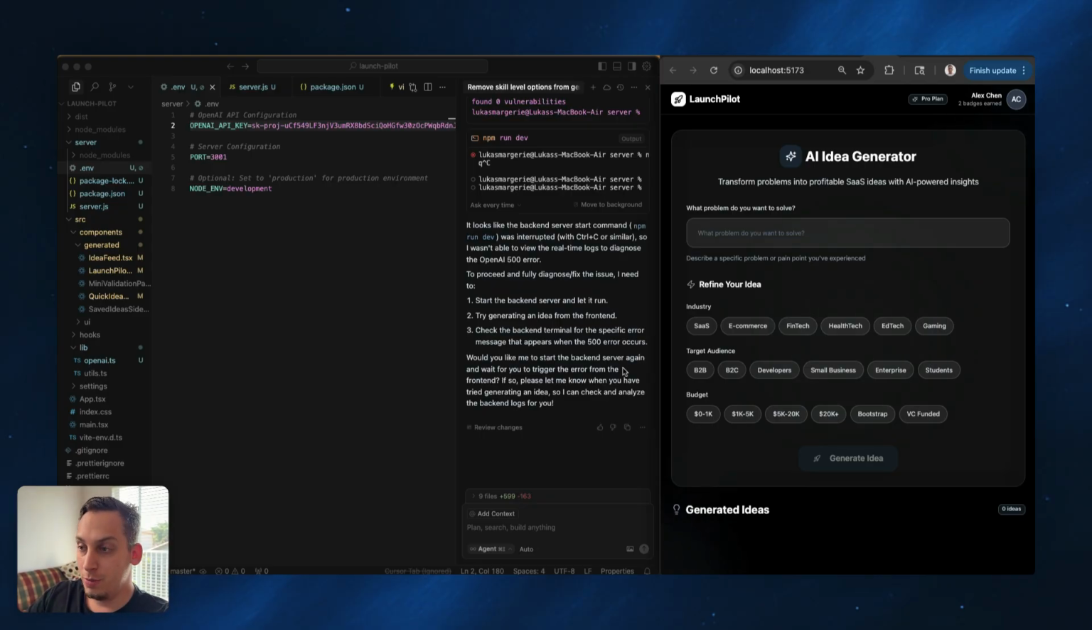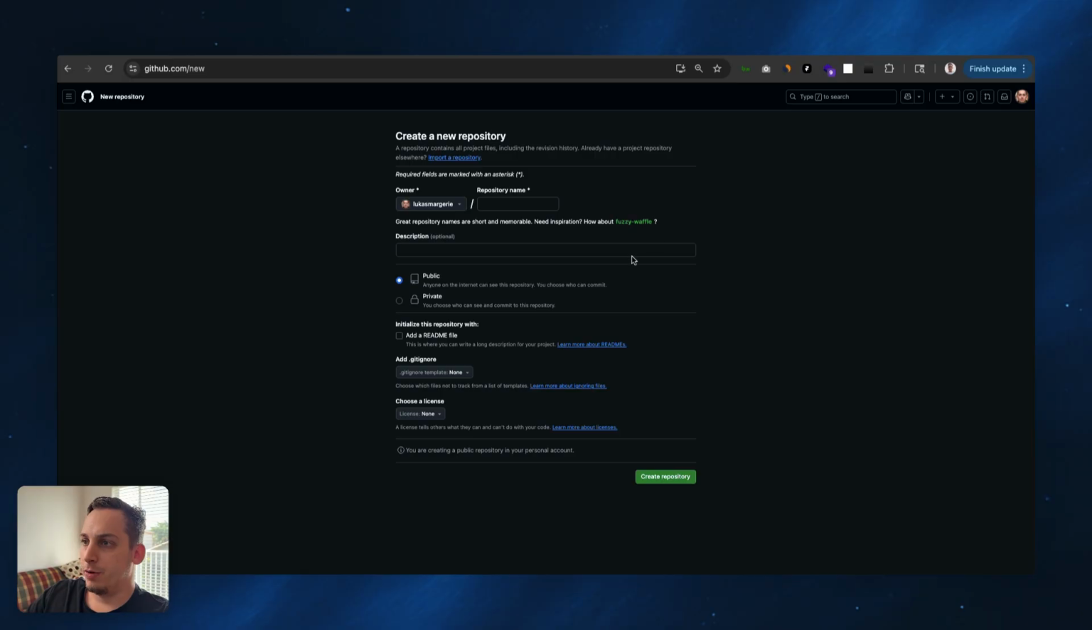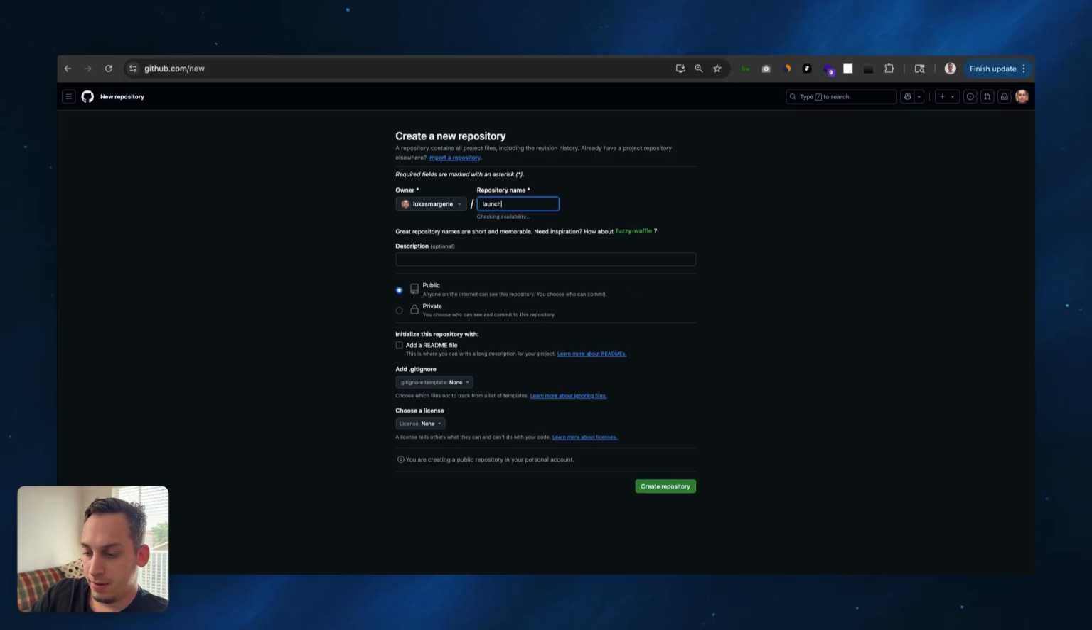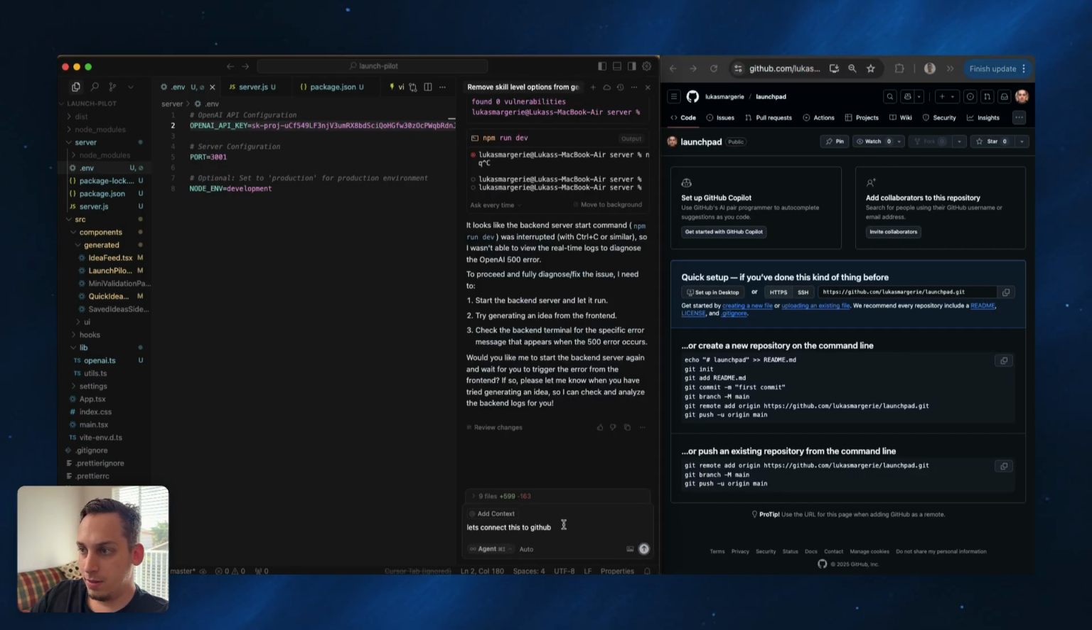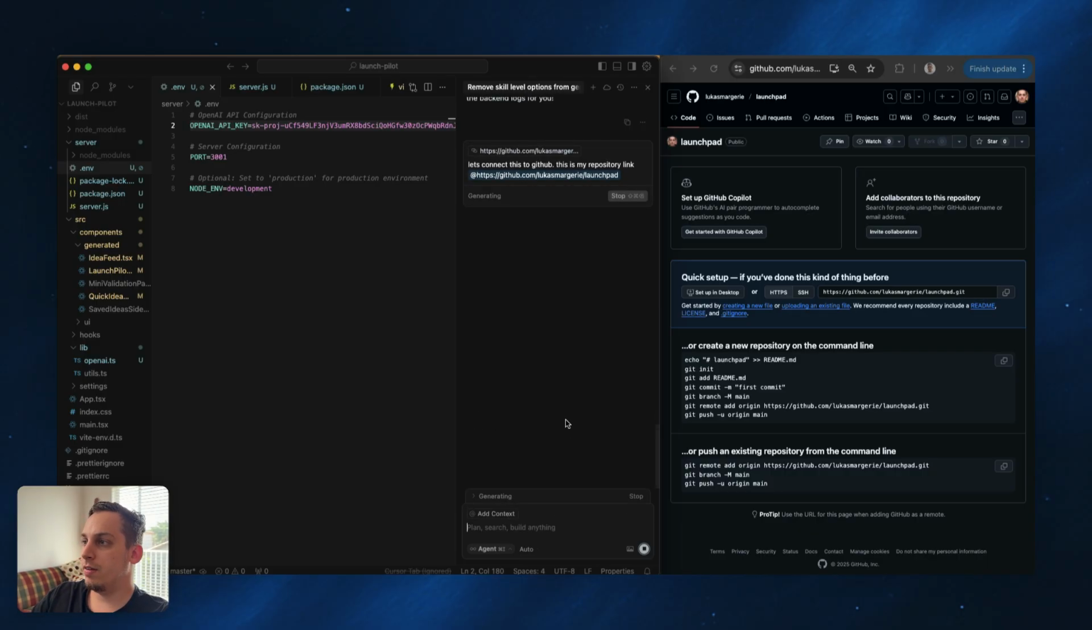You could push this to something like GitHub. So for example, in GitHub, you would want to create a new repository. Let's call this Launchpad, right? And basically make it public. Let's create the repository, and then it's going to create this link. We're going to just copy this link and go back into Cursor, and let's connect this to GitHub. This is my repository link, and just click on enter.